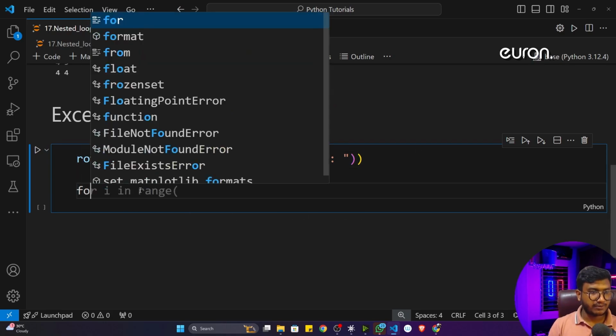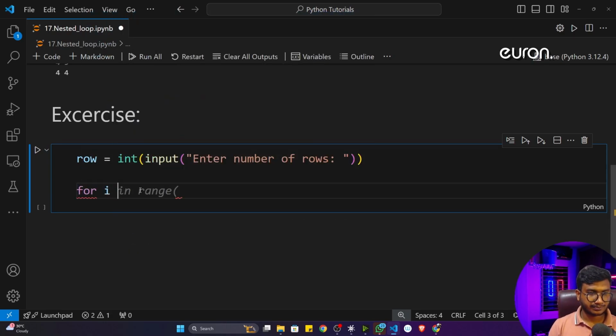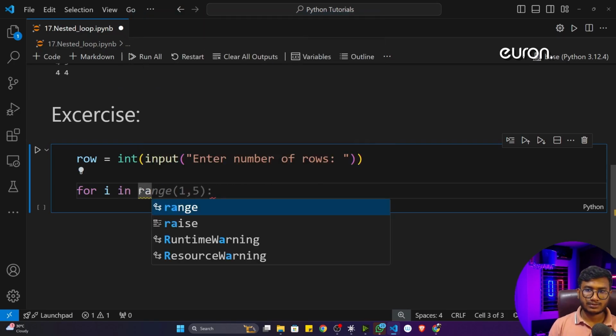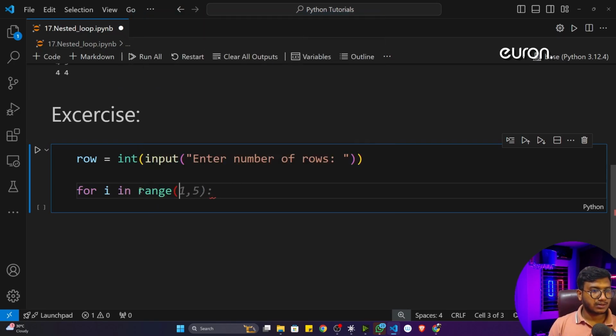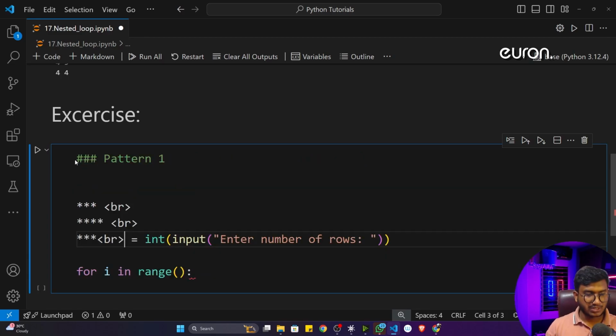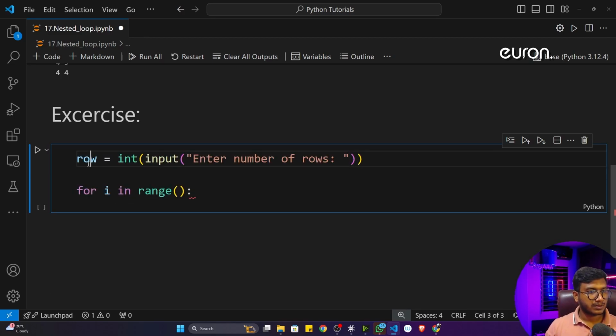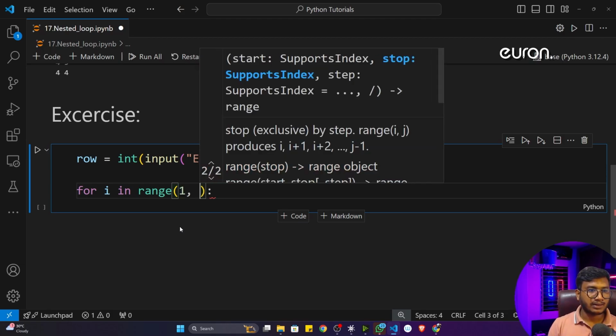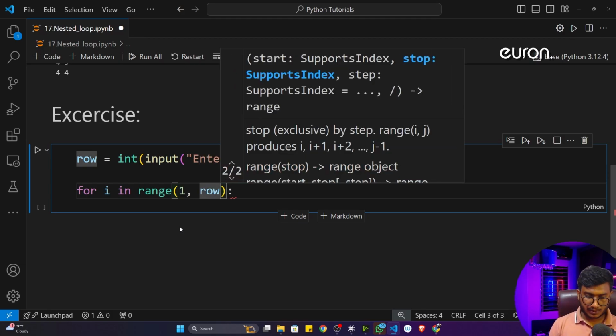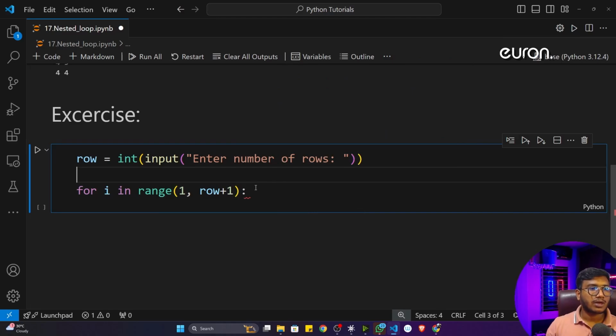Then here I'll define a for loop. So for i in range. Now, how many times do I have to run this loop? The number the user has given. I'll copy this number, and inside that I will start from 1, and I'll go till row plus 1. Why row plus 1?